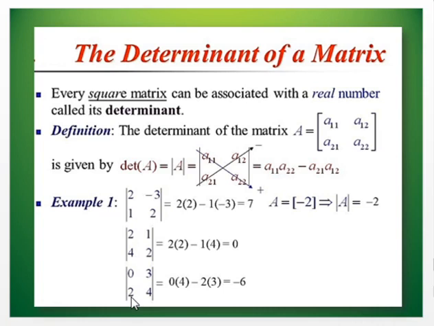See the next example: 2 2s are 4 minus 1 into 4. So it gives you 0. And the third one: 0 into 4 minus 2 into 3. So it gives you minus 6. And see the last one, A is equal to minus 2. It is also a matrix of order 1 by 1. So its value is minus 2.